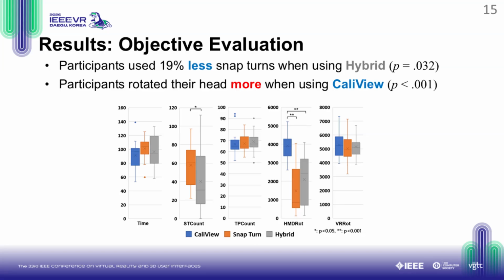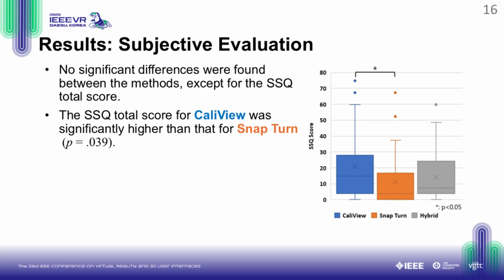Importantly, no significant differences were observed among the techniques regarding the number of teleports or the rotation of the VR camera. This indicates that the continuous adjustment of CaliView does not hinder or disrupt standard locomotion behavior. Moving to the subjective evaluation, we found no significant differences among the three methods in terms of perceived workload, usability, sense of presence, or general discomfort.